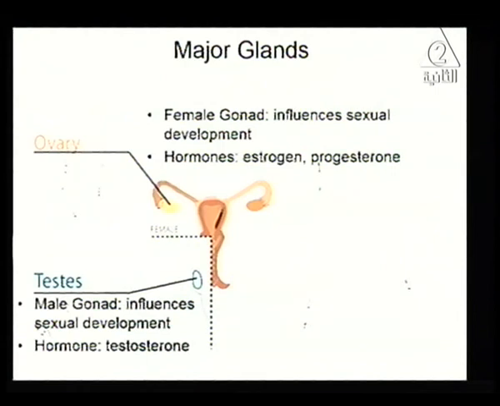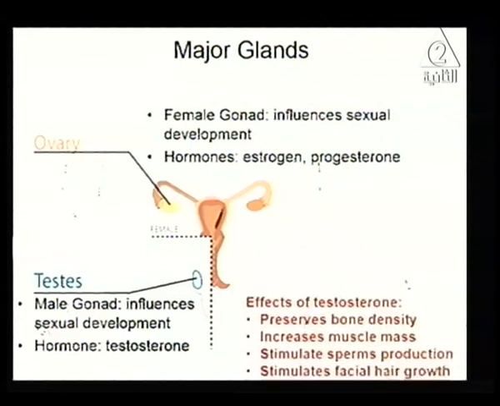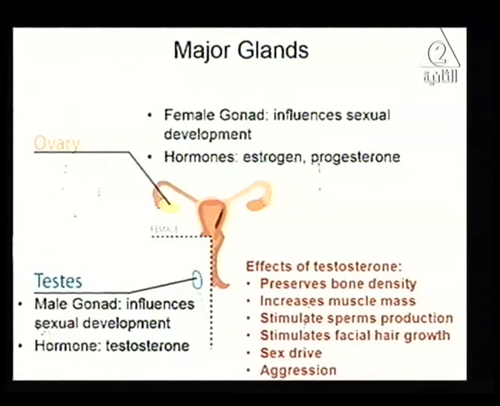Testosterone hormone. As we said, from its name, testes secrete what? Testosterone hormone. Testosterone hormone, as we said, has different functions, not only for the appearance of the male sex characters, but also preserving bone density, increasing muscle mass, enlargement of muscle, enlargement of bones, and stimulating sperm production after puberty, okay, and also stimulating facial hair growth, the hair on your face. And the last piece of information that we have: sex drive and aggression.